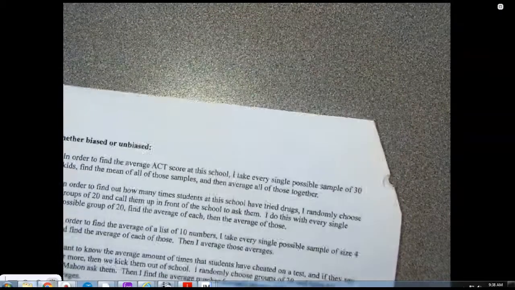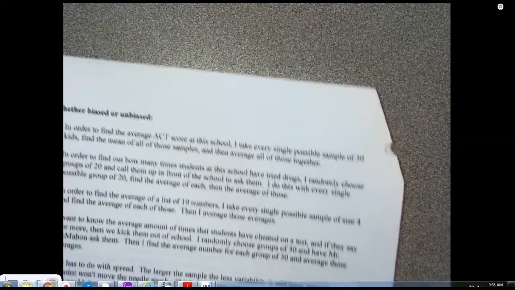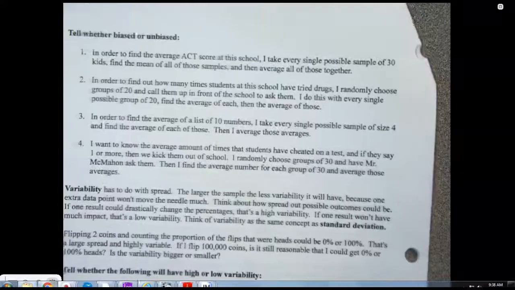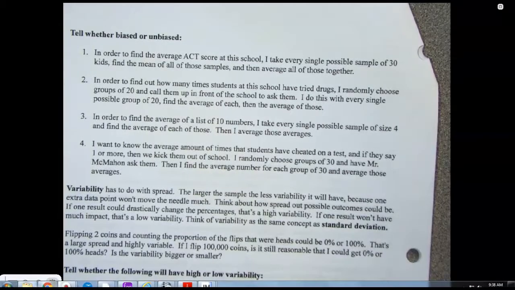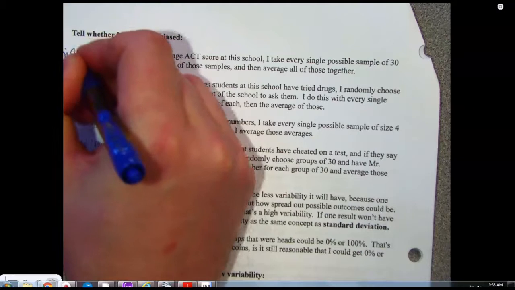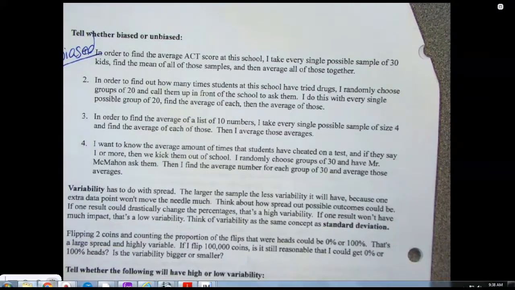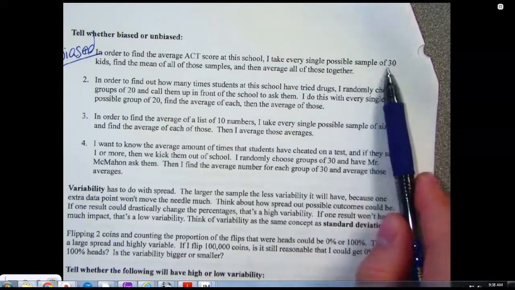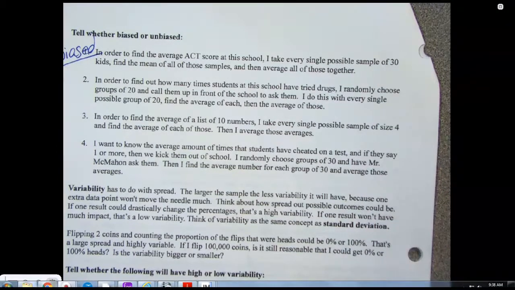Number one is a sampling distribution. That is a perfectly unbiased way to do it. I'm taking every possible sample of 30 and averaging them all together. I would never do that. If I'm going to bother to take every single possible sample of 30 kids, I'm just going to find the whole population and do it that way. That doesn't make sense to ever do.